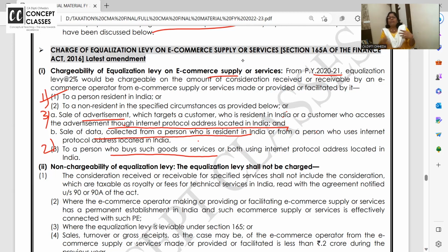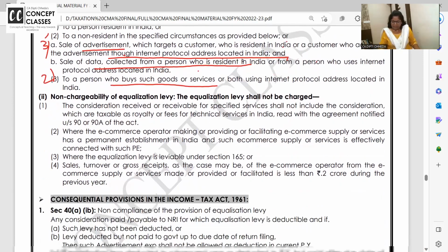So the buyer may be a non-resident. Who am I myself? Non-resident. I'm giving services to another non-resident, but that non-resident is in Hyderabad and he has placed the order through Hyderabad. Okay, still that will be covered as sale in India, and you will have to pay the 2% equalisation levy.